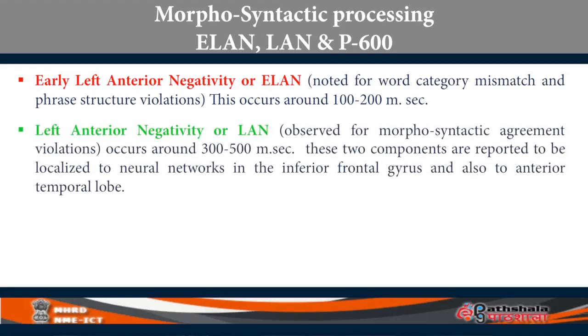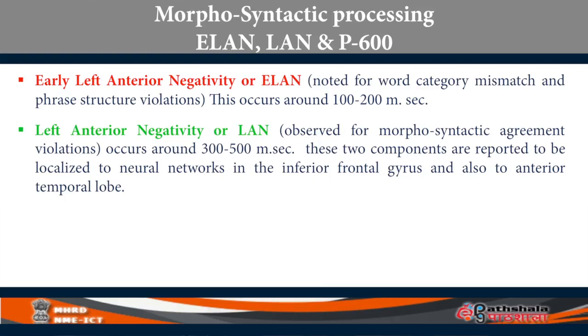The next ERP with morphosyntactic processing is called LAN, that is left anterior negativity, which is not as early as ELAN, therefore it is called LAN. It occurs around 300 to 500 milliseconds. This is also localized to neural networks in the inferior frontal gyrus. When we say anterior, it means frontal gyrus, and also temporal gyrus. LAN is also associated with temporal gyrus.